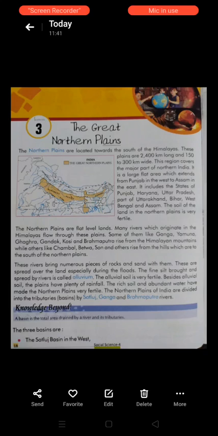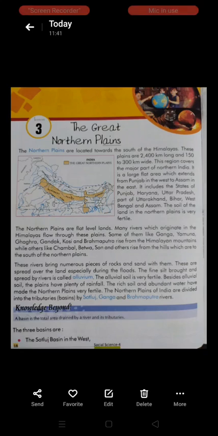Okay, it includes the states of Punjab, Haryana, Uttar Pradesh, parts of Uttarakhand, Bihar, West Bengal and Assam. Children, here we are talking about northern plains, and the northern plains include the states of Punjab, Haryana, Uttar Pradesh and parts of Uttarakhand, Bihar, West Bengal and Assam.